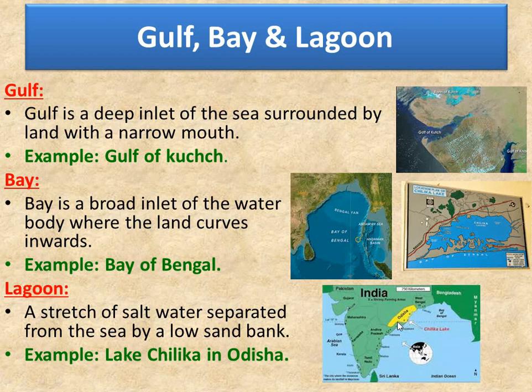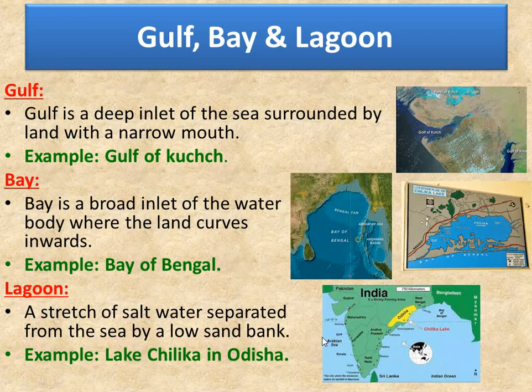Lagoon. It is a stretch of salt water separated from the sea by a low sand bank. There is a bank, low sand bank, which will separate the salt water from the sea. Example, Lake Chilka in Odisha.